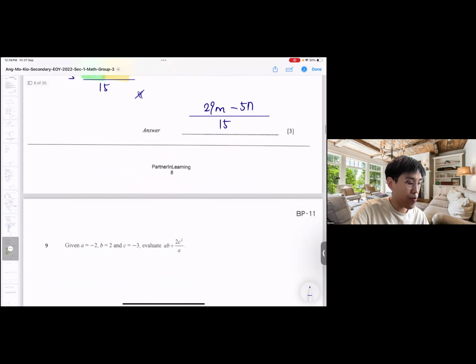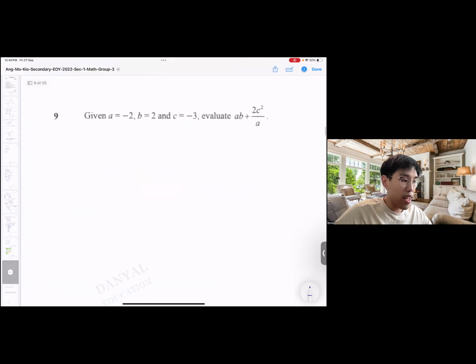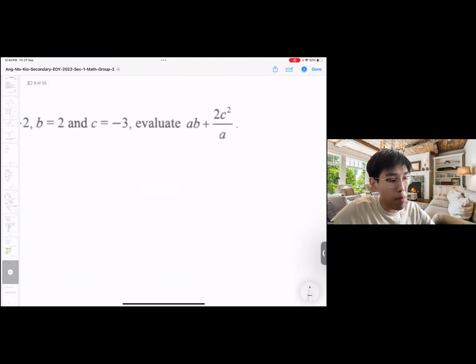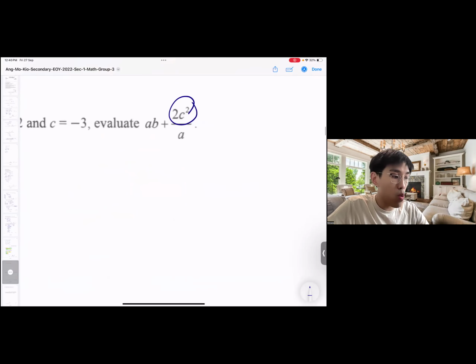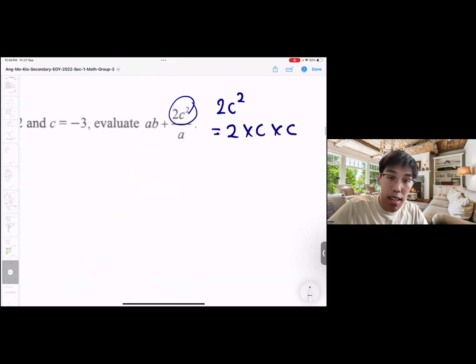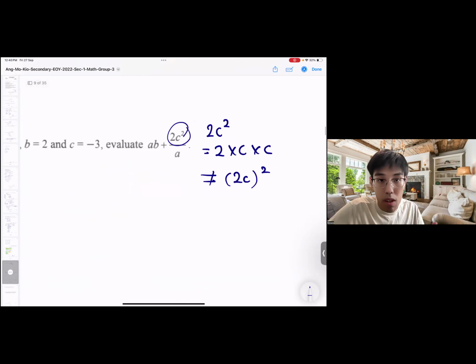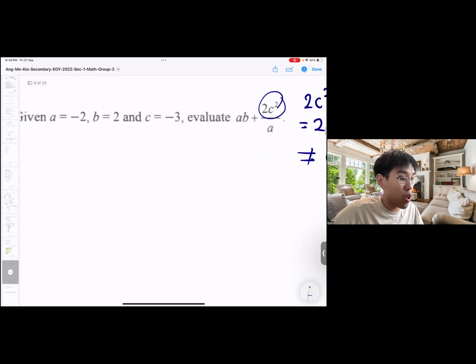Okay, next. Given that A is negative 2, B is 2, C is negative 3, find AB plus 2C squared over A. One thing to take note, a lot of people will mistake this 2C squared. 2C squared is equal to 2 times C times C. It's not equal to 2C whole thing squared. This one is important. A lot of people always confuse. The square only applies to the C. It does not apply to the 2. So just a short footnote there.